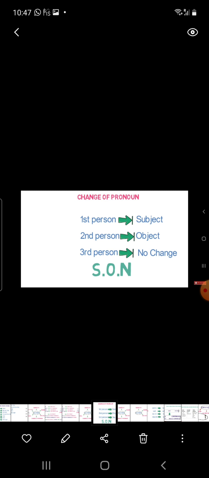You must remember the six steps. To change direct into indirect, you must follow six steps. Before we talk about the six steps, you must remember how to change the pronouns. First person changes according to the subject, second person changes according to the object, and third person has no change. So you must follow the formula FSON.